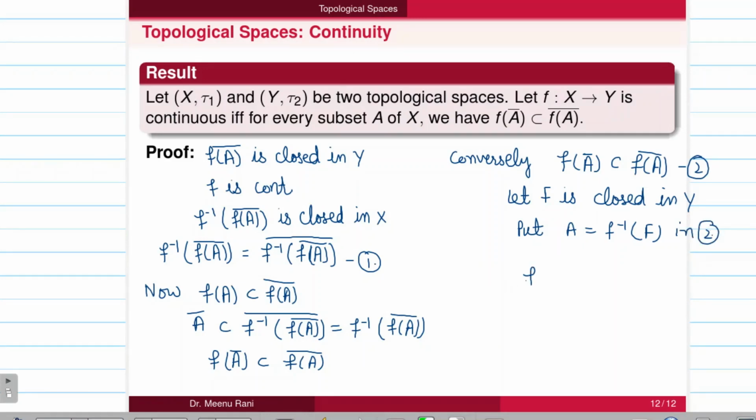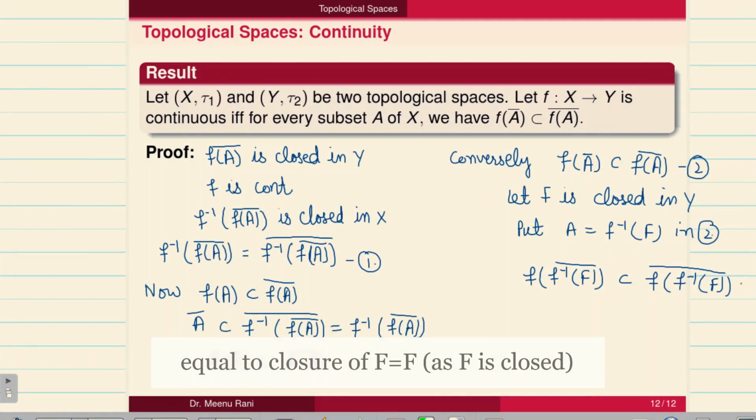Then we will get f of closure of f inverse of F is contained in the closure of f of f inverse of F, which is equal to the closure of F, as F is closed, so it is equal to F only.